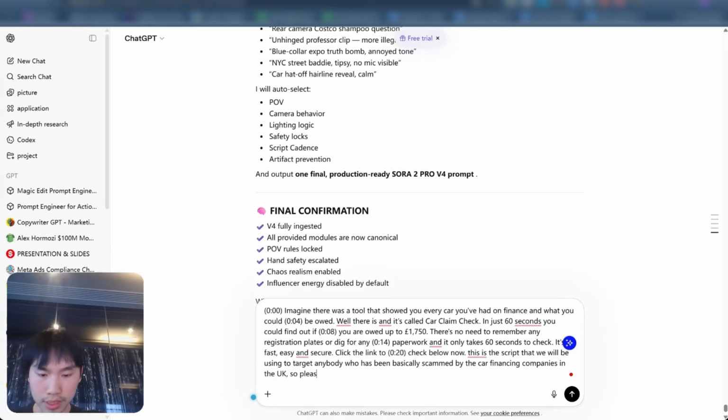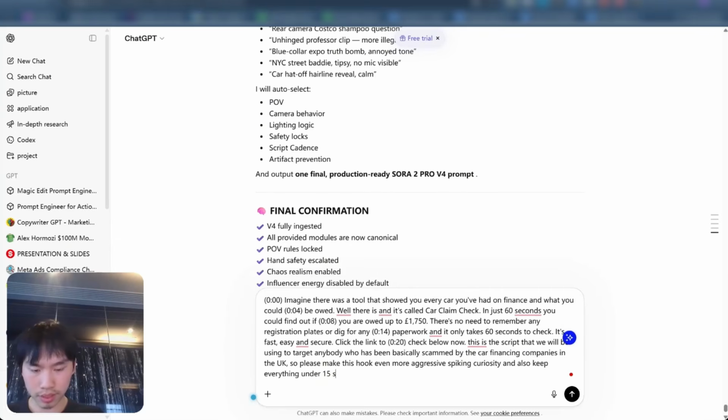So please make this hook even more aggressive, spiking curiosity, and also keep the whole script under 15 seconds. Don't mind my typing skills, I just suck at typing.